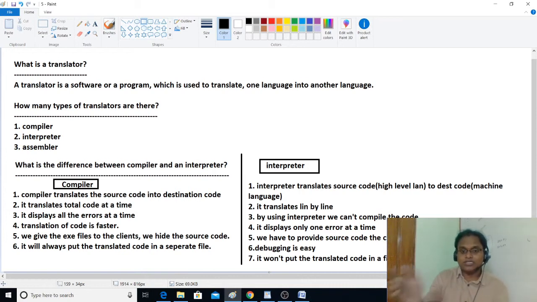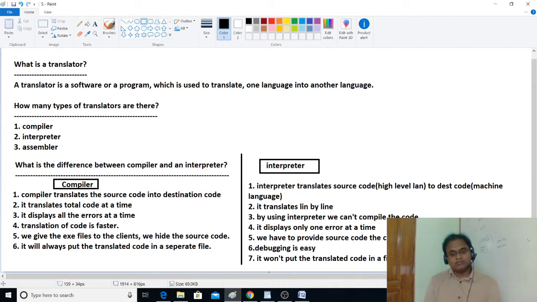It might be a machine code, it might be a byte code, it might be an object code sometimes, right? At the time of compilation in a C program, we are generating object code. So object code is also low level code. Byte code is also, we can say, low level code. Machine language is also low level code, but all these three are not the same, they are a little bit different.